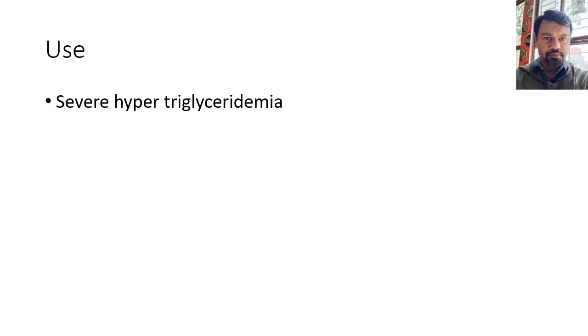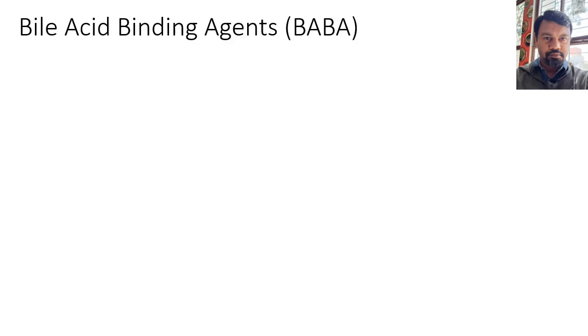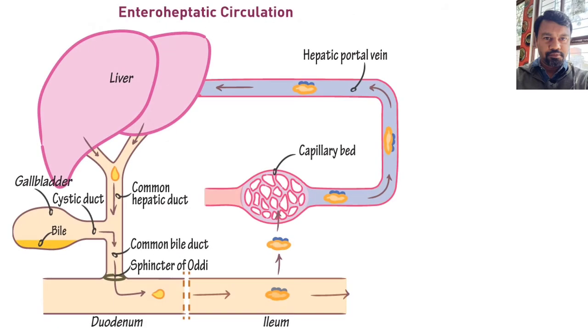The next group of drugs, bile acid binding agents, or BABA drugs. To understand the mechanism of bile acid binding agents, we need to understand the enterohepatic cycling of bile acid. Bile acids are synthesized inside the liver and they are secreted in the bile duct. From the bile duct they come to the duodenum and then the ileum. In the ileum they bind with fat-soluble nutritional substances including cholesterol and help in the absorption of these substances.